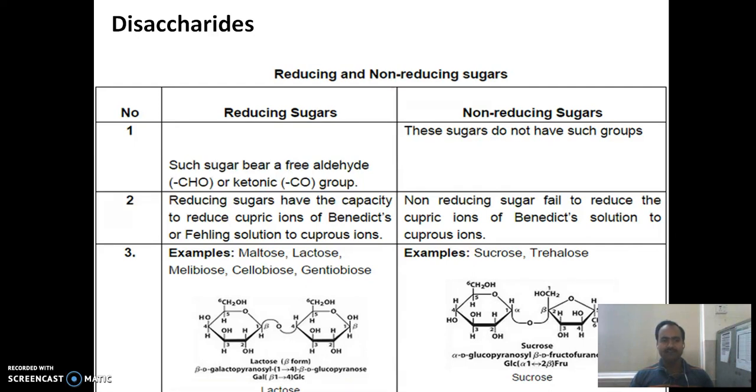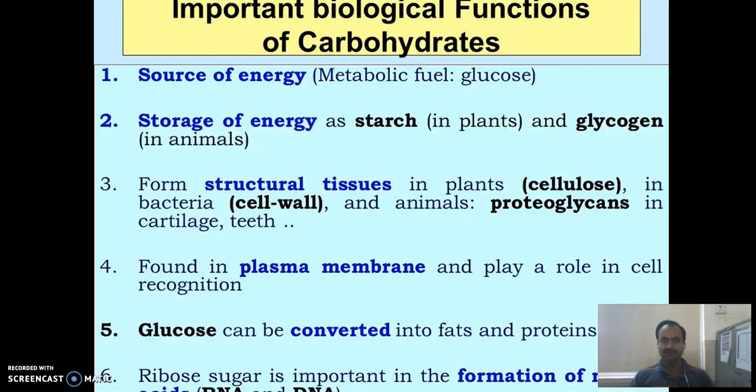Reducing sugars are the sugars which bear a free aldehyde or ketone group, while the non-reducing sugars do not have such groups. Reducing sugars have the capacity to reduce cupric ions of Benedict's or Fehling's solution to cuprous ions. Non-reducing sugars fail to reduce cupric ions of Benedict's solution to cuprous ions. Examples of reducing sugar are maltose and lactose, and a non-reducing sugar example is sucrose.